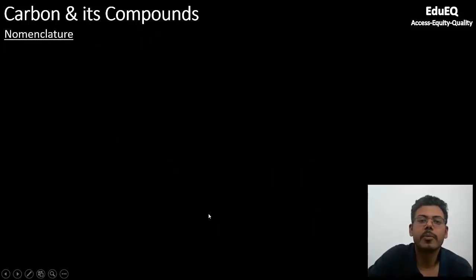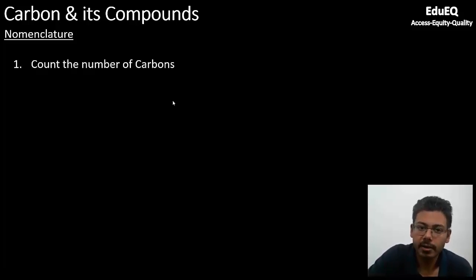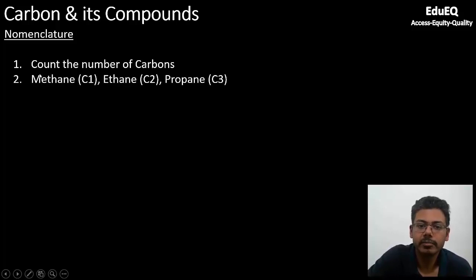Okay, now let us come to nomenclature, meaning how do we name carbon and its compounds. First, you have to count the number of carbon atoms. If there is one atom, the name will be methane. Two atoms, it will start with ethane. Three atoms, it starts with propane.